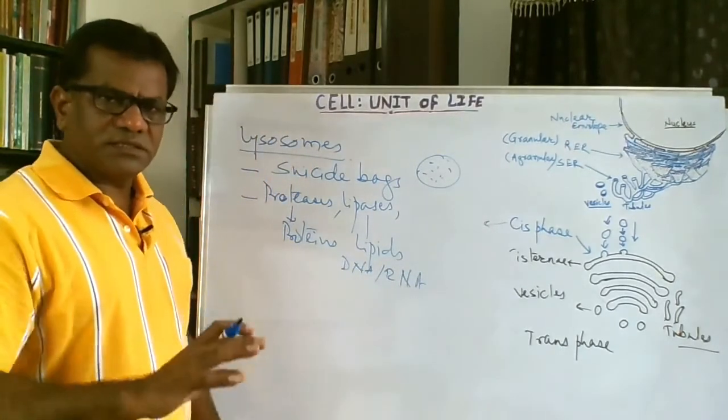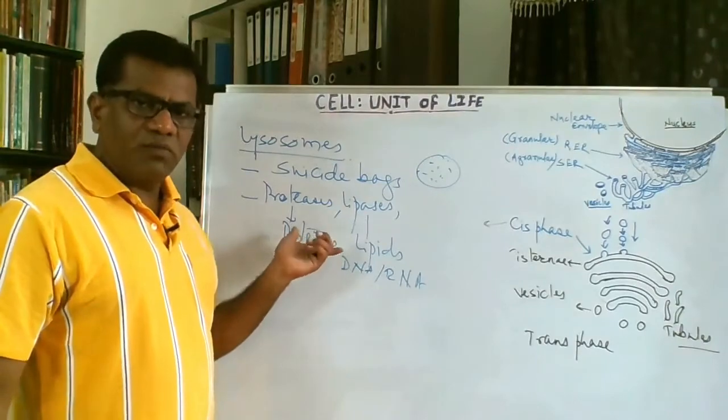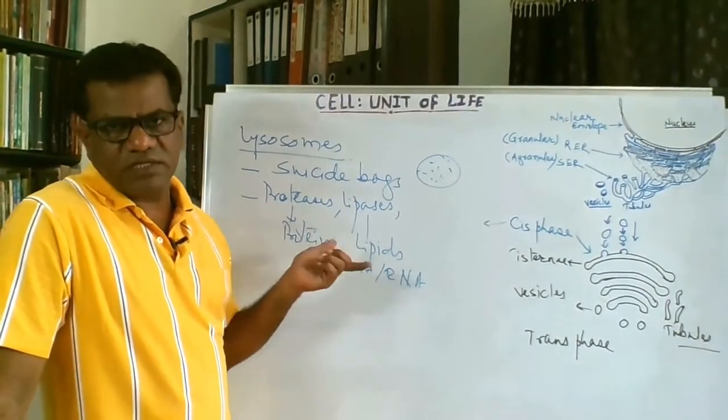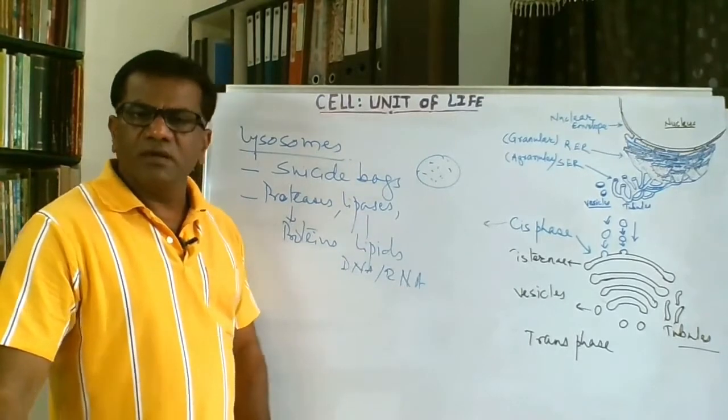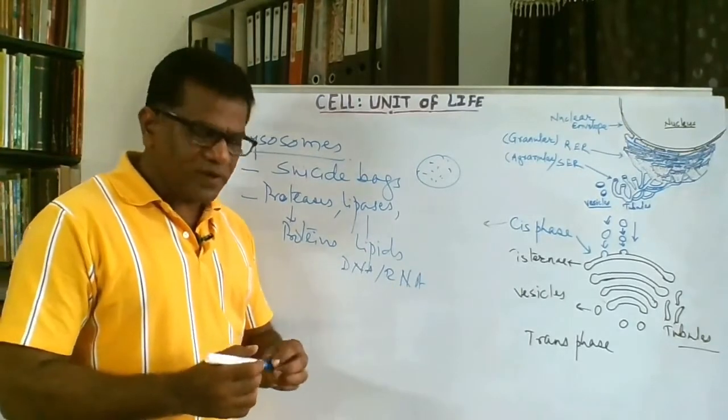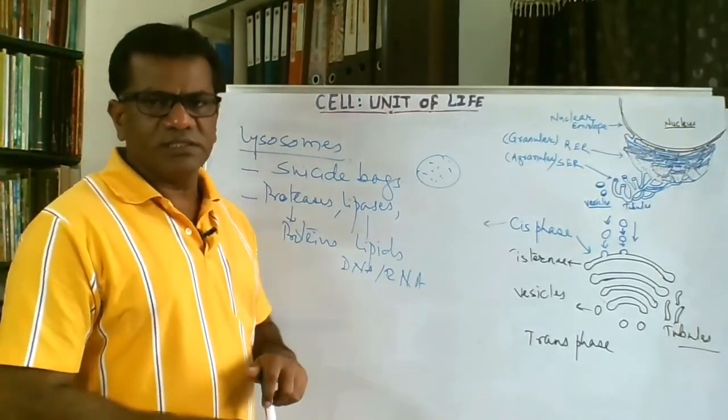They can digest macromolecules like proteins, carbohydrates, lipids, fats, DNA, RNA, nucleic acids, anything. And that's why they are very important in the cells.